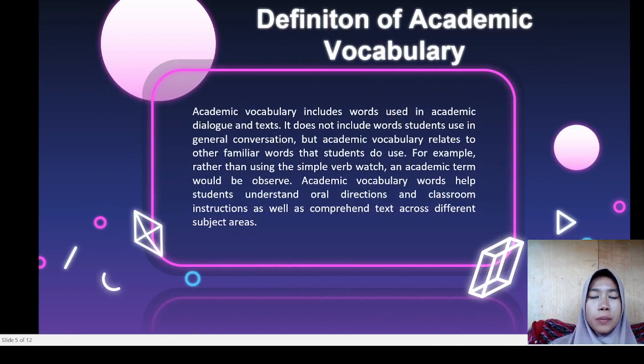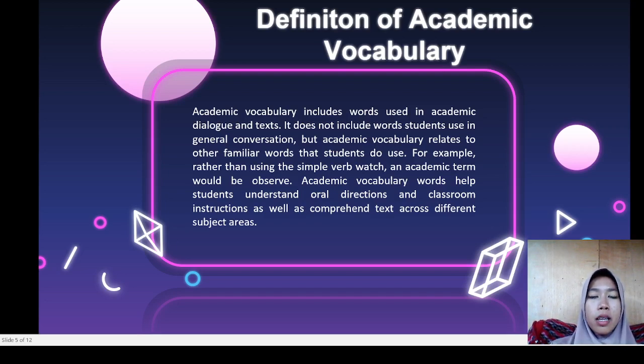Definition of academic vocabulary. Academic vocabulary includes words used in academic dialogue and tests. It does include words used in general conversation, but academic vocabulary relates to other familiar words that students already know.